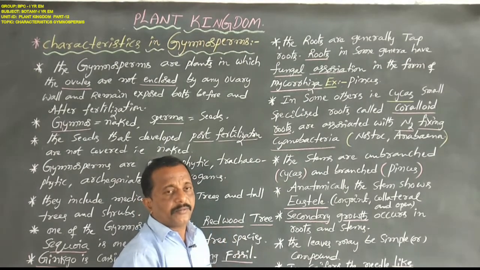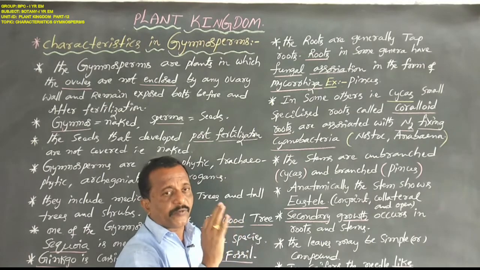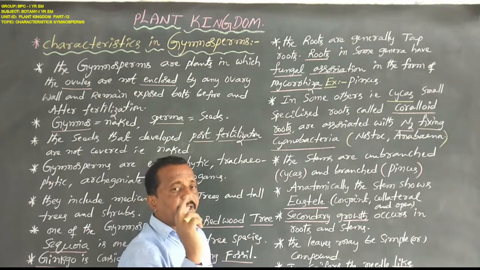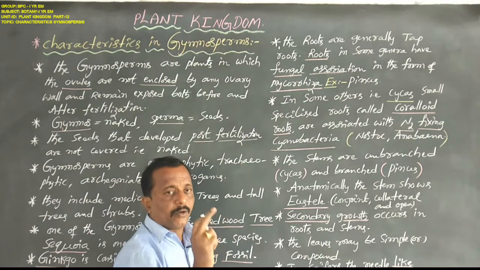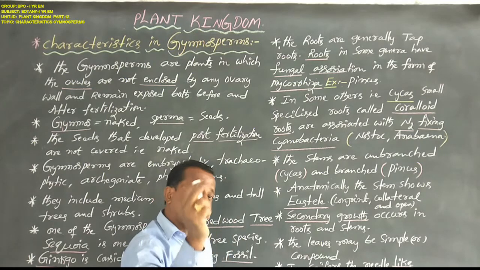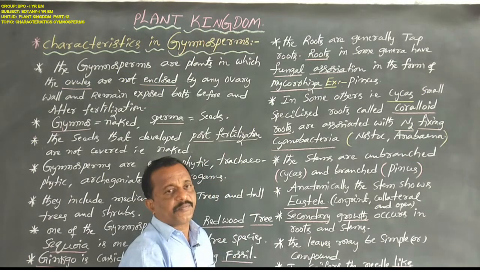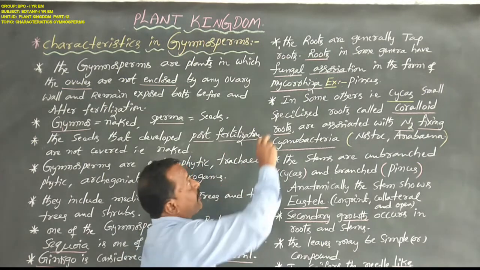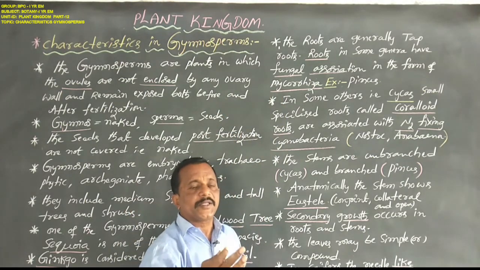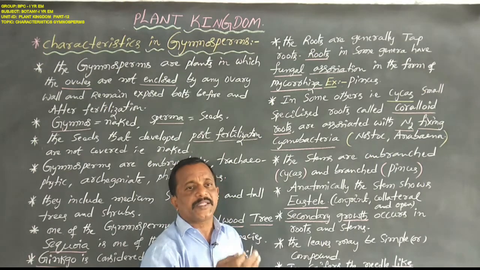In general, all gymnospermic plants have a taproot system. But especially in Pinus, the roots are always closely associated with fungal members. This phenomenon is named mycorrhiza. Mycorrhiza means myco, fungal member, and rhiza, roots.